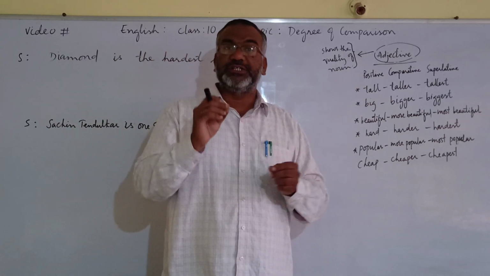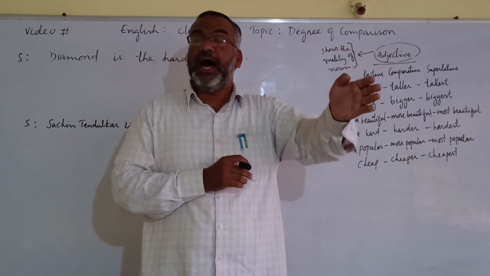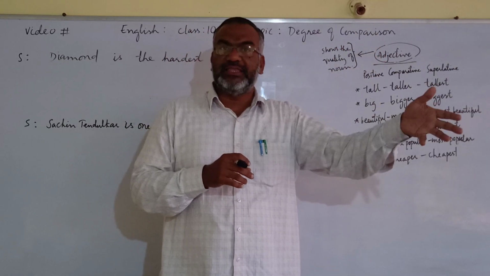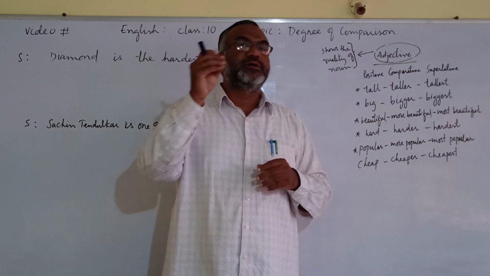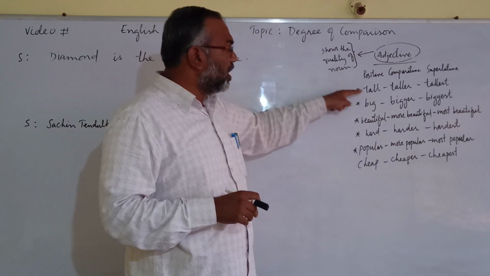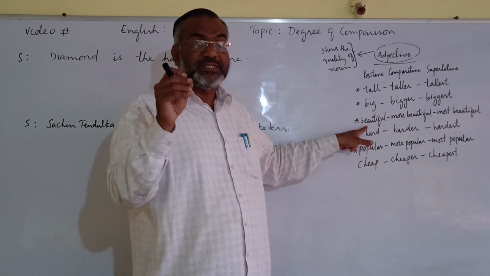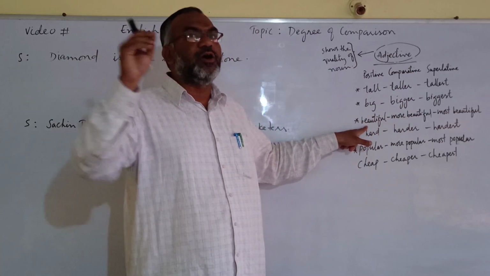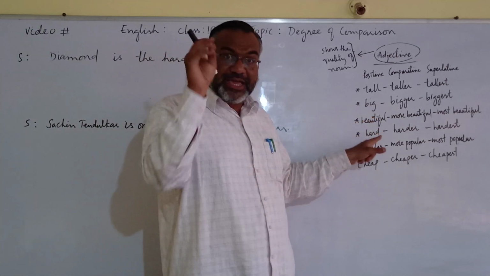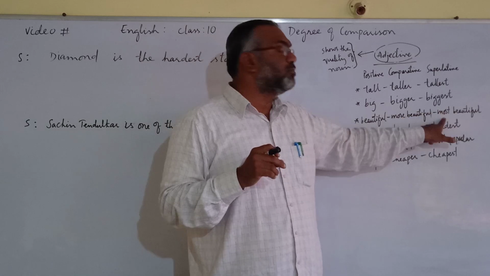There are some adjectives to which you can add er and est at the end and make comparative and superlative. But for example here, tall, taller, tallest, big, bigger, biggest. But there are some words we cannot add er or est. In that case, we have to use words more and most.